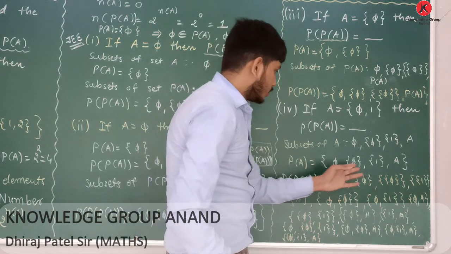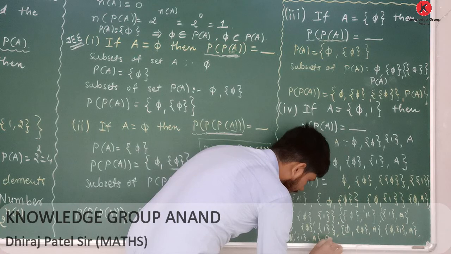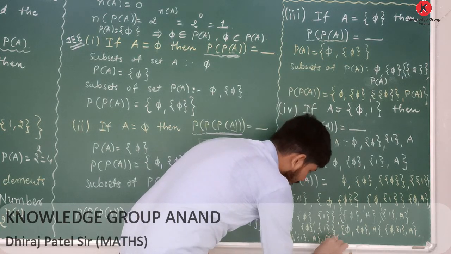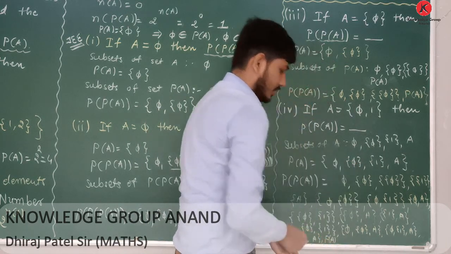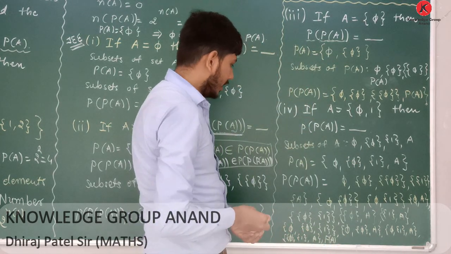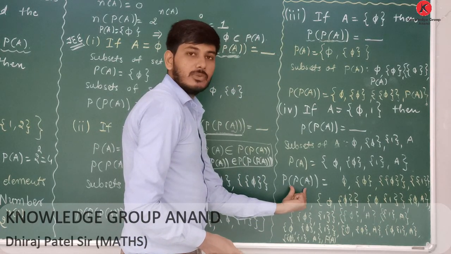Now you have to write the set itself, P(A), which is also a subset. You can write this one here as P(A). Okay, now all these subsets of P(A) are listed out.